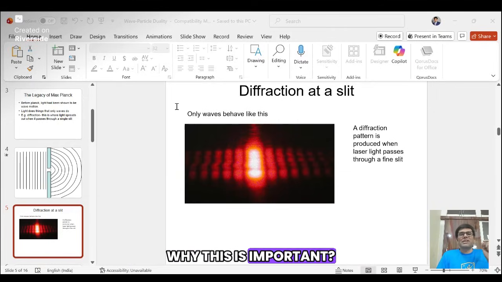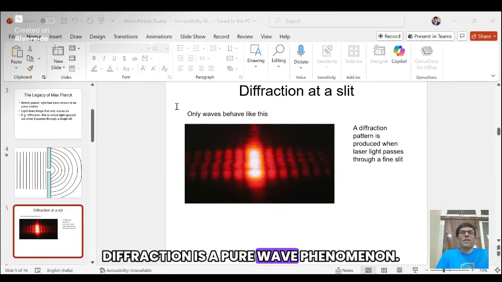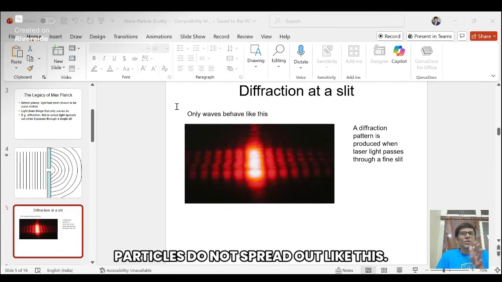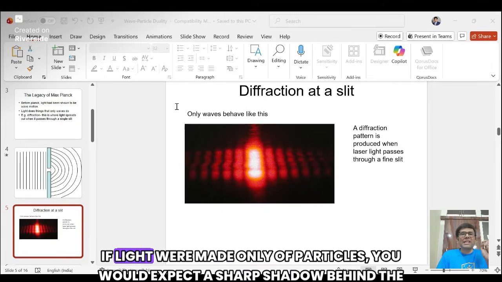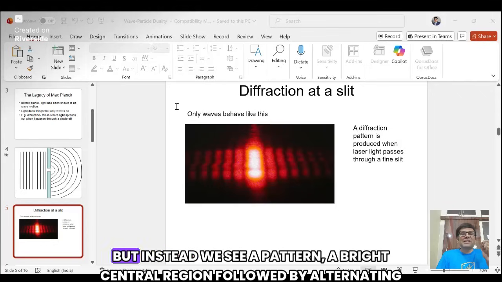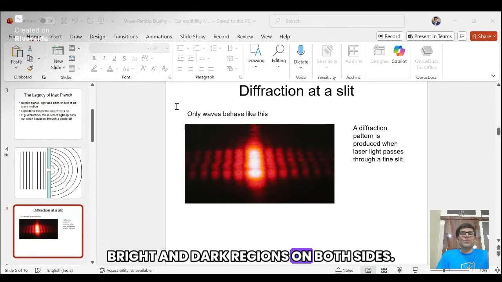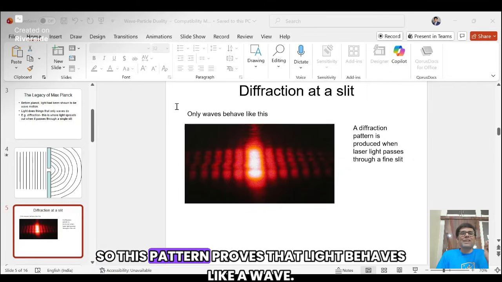Why is this important? Diffraction is a pure wave phenomenon. Particles do not spread out like this. If light were made only of particles, you would expect a sharp shadow behind the slit. But instead we see a pattern: a bright central region, followed by alternating bright and dark regions on both sides. So this pattern proves that light behaves like a wave.